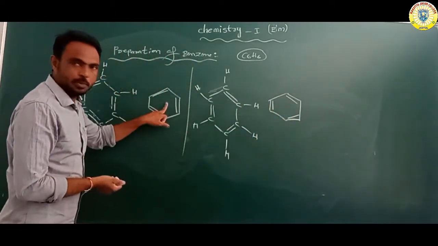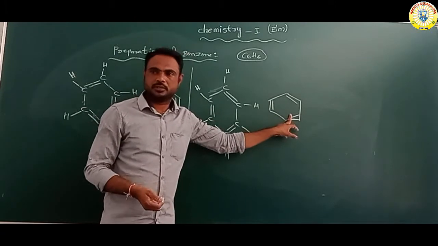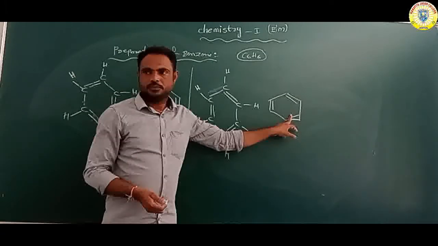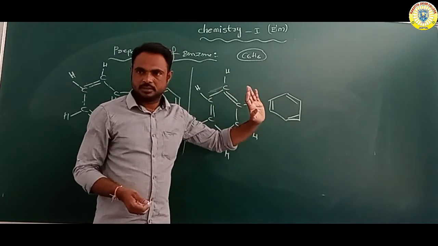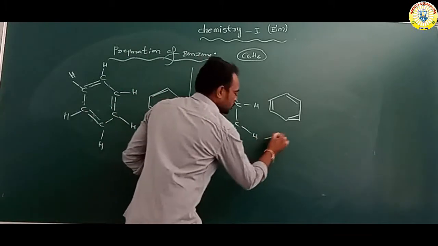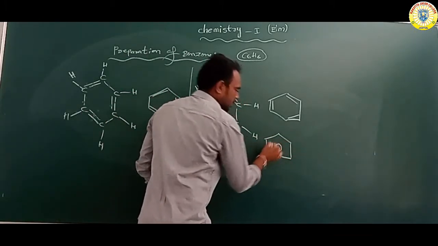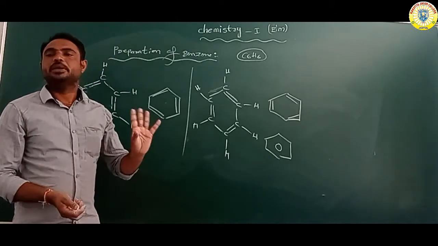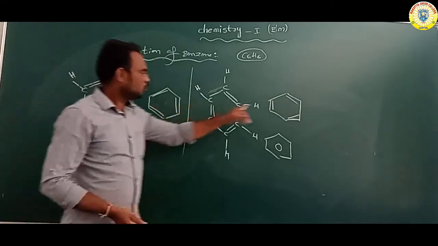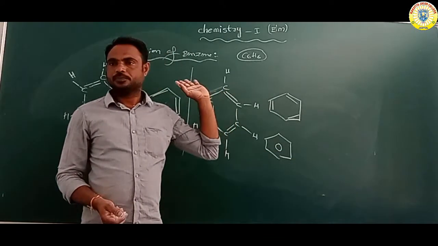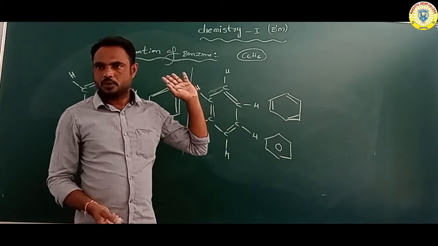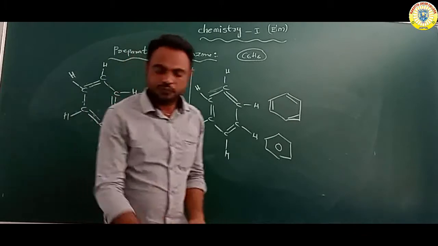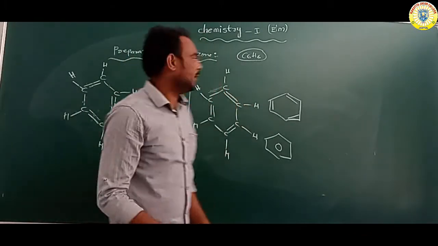So this structure is also a benzene structure. Suppose we write another form also, a circle. So these are all benzene structures, different types of structures. So how is it prepared?